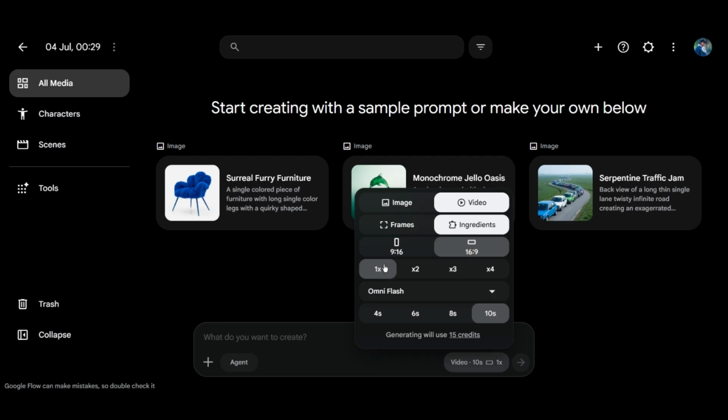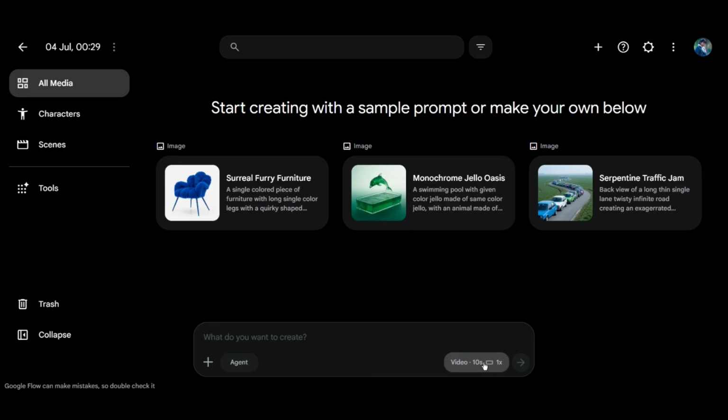Therefore, I will always recommend that you keep it set to 1x, because even in 1x, you get a very amazing and perfect output on the very first try. If you keep it at 1x, it will take 15 credits for 10 seconds and just 12 credits for 8 seconds. By the way, even though I am selecting 10 seconds here in the settings, this tool has a rule. Whenever you upload any video into it for editing, it automatically shortens it to a default of 8 seconds.